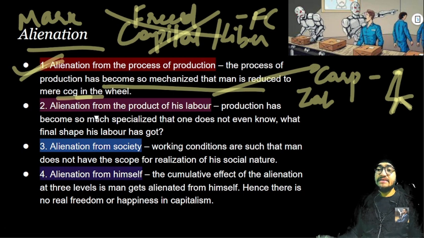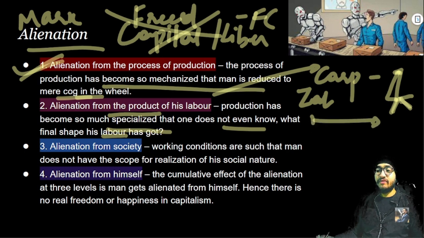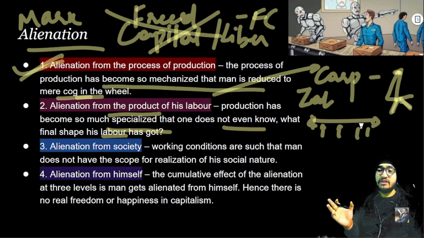The second alienation is alienation from the product of his labor. Production has become so specialized that one does not even know what final shape his labor has got, right? In these factory lines, you can see several people standing side by side, just having a screwdriver and hammer in their hands and doing their things. They are not even aware what this particular thing will be shaped into at the end, right? So the second alienation is alienation from the product of his labor.